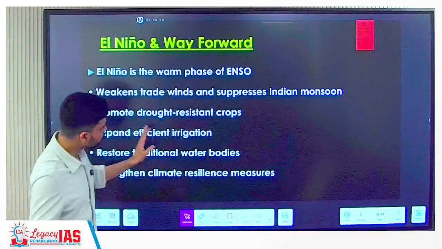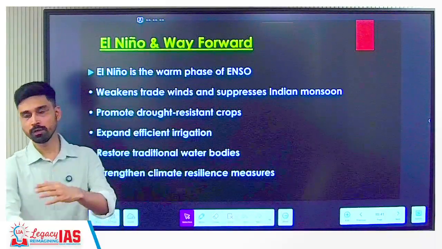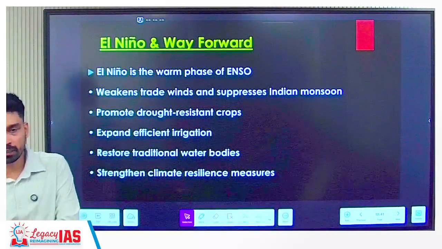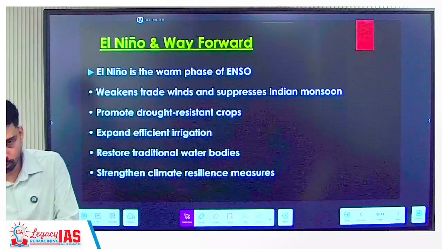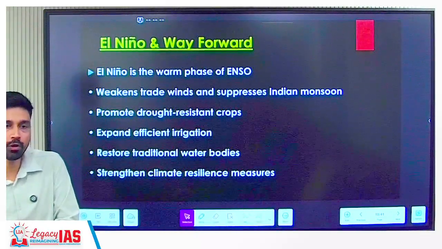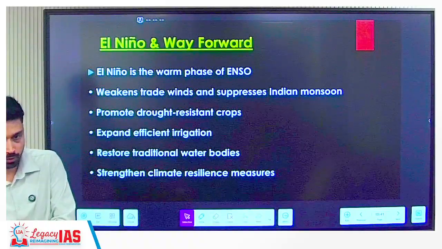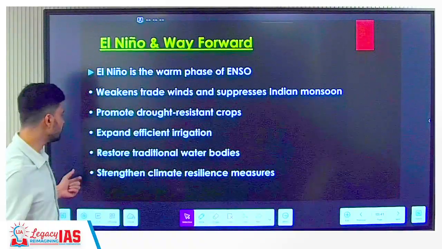But if you are destroying all the traditional water bodies, if you have a large number of lakes and you are filling up all these lakes and creating multi-storied buildings, what will happen? You have lost your potential to store water. That's why the effect of El Nino can be seen to a greater extent.